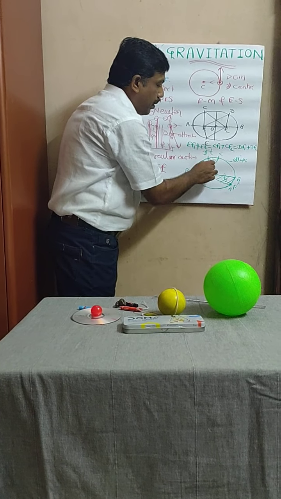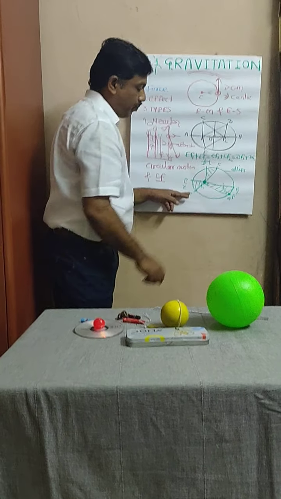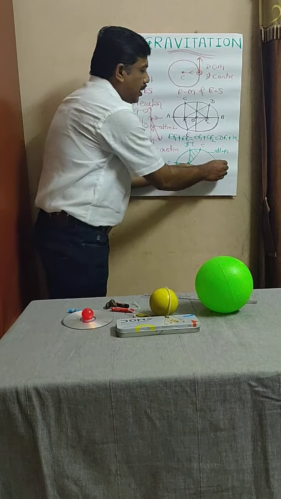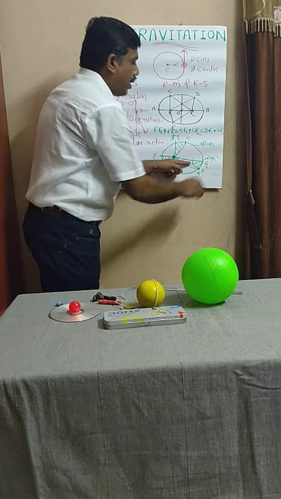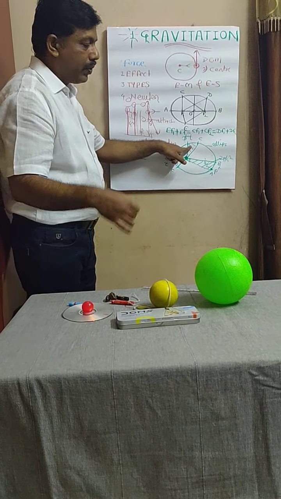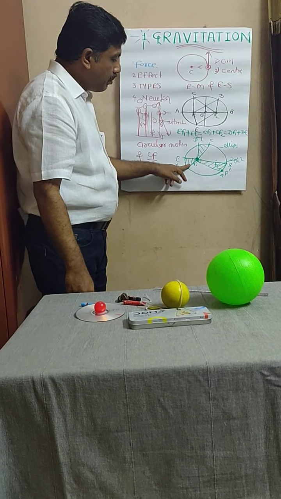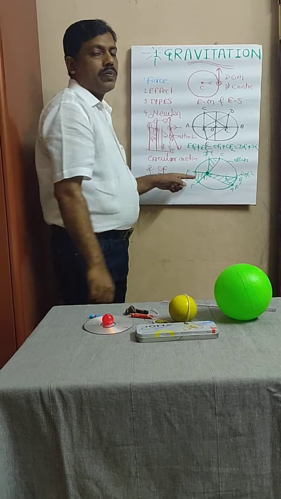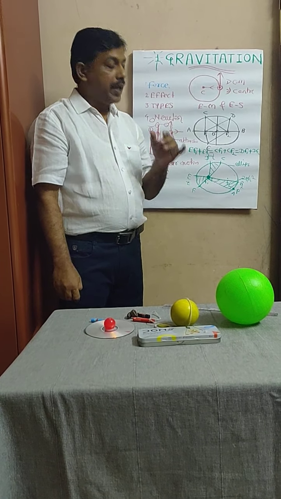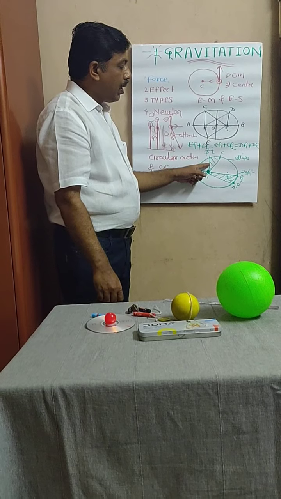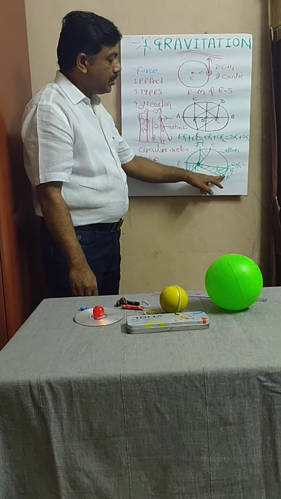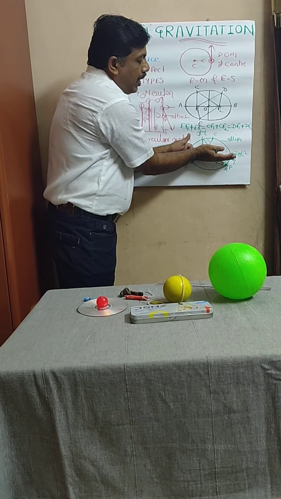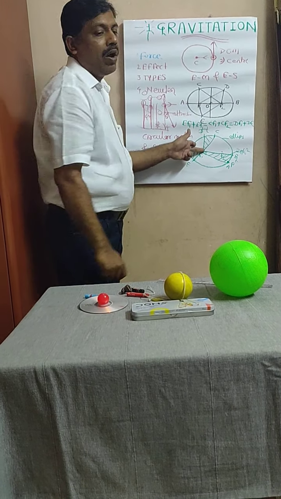Now you have to calculate the areas of these sectors. Suppose you find that the area of this sector is 25 kilometer square, then the area of this sector will also be 25 kilometer square, and the area of this sector will be 25 kilometer square. From this, Kepler derived his second law. According to his law, a line joining the planet to the Sun sweeps equal area in equal interval of time.